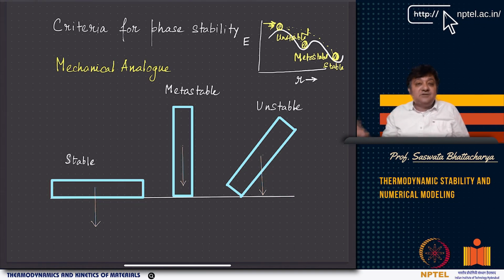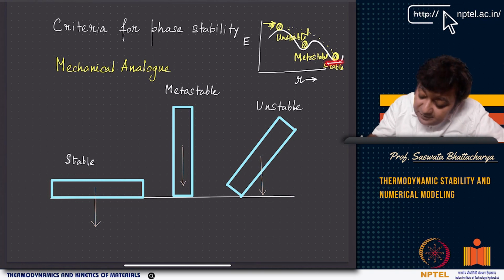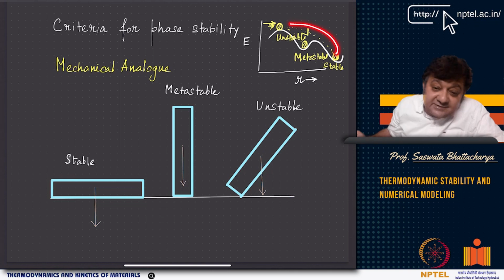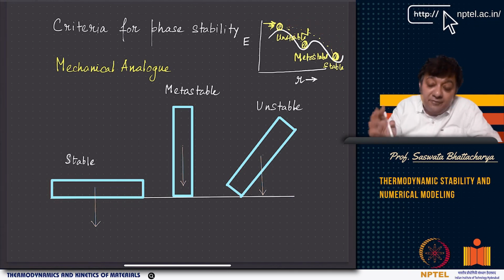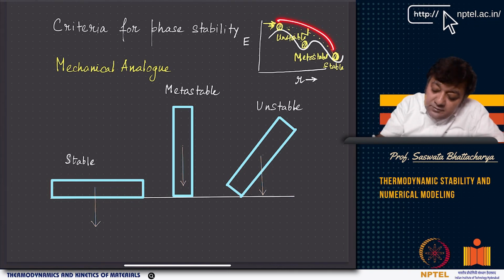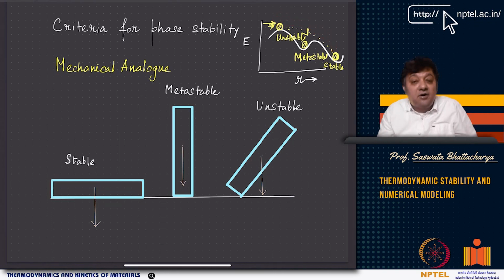once you have gone to the most stable one, there is no way, unless there is a big external force, that you can go to the unstable one or the metastable one, right? However, a very little disturbance to the unstable equilibrium will lead it either to a metastable equilibrium, or it may lead it to the most stable equilibrium, right?